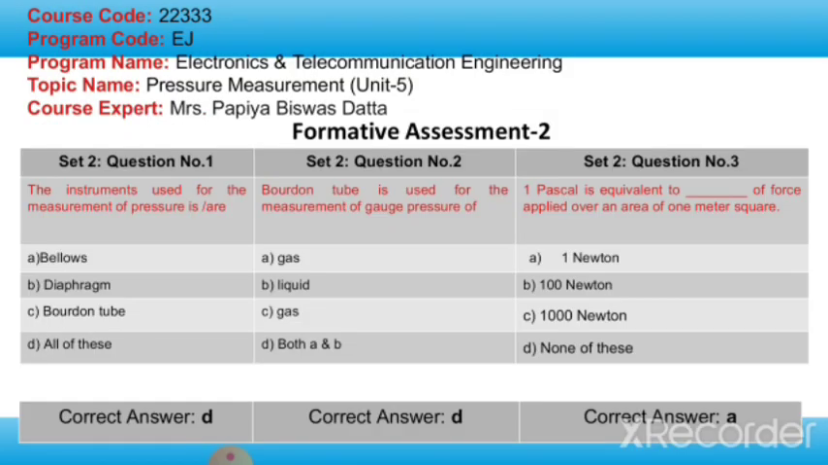Now, let's just take a minute and try to answer this question. The instruments used for the measurement of pressure are... Bourdon tube is used for the measurement of gauge pressure of... and 1 Pascal is equivalent to dash of force applied over an area of 1 meter square.